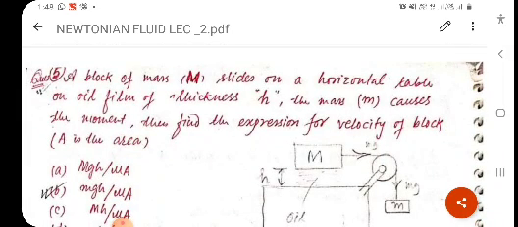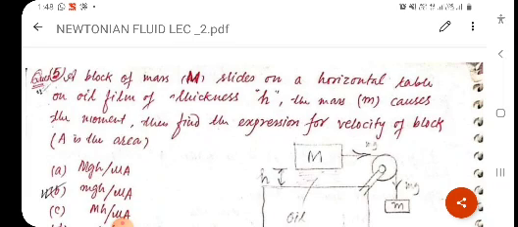It will explain the type of question which is generally asked in government exams or public sector exams. Clear? A block of mass m slides on a horizontal table on an oil film of thickness h.